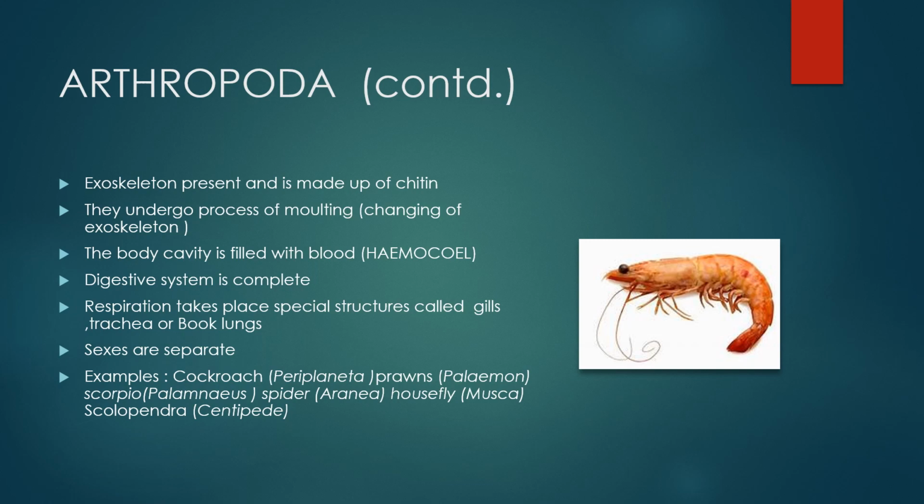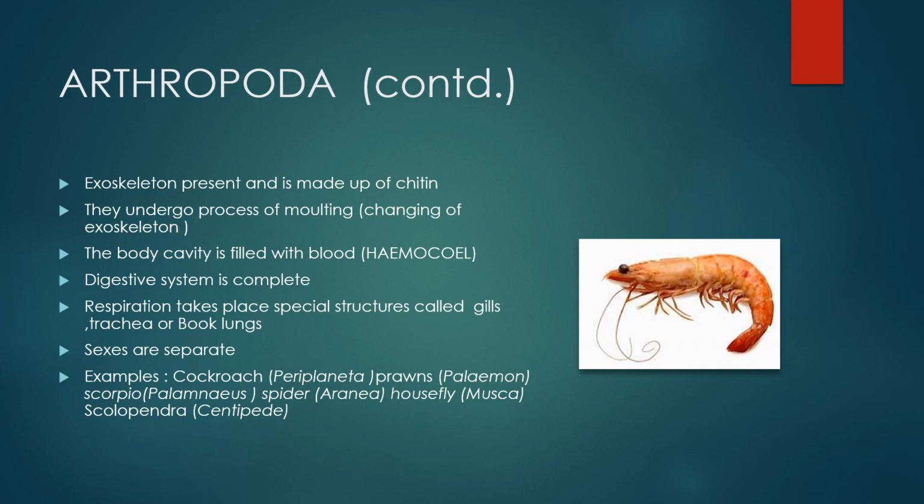Now Arthropoda have an exoskeleton, and this exoskeleton is made up of chitin. They undergo the process of molting, that is, they change their exoskeleton periodically. The body cavity, as I said, is filled with blood, that is called hemocoel. The digestive system is complete, that is, it has mouth and anus.